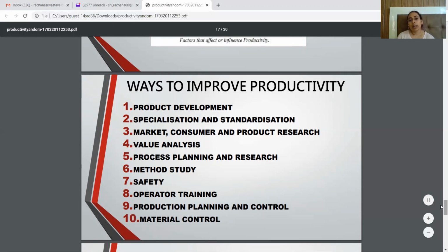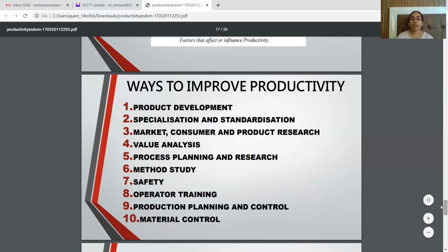Then market, consumer and product research. If you do proper research on the market and on consumers before making your product, you can definitely improve your productivity. And value analysis. An organization can cater a variety of things to the market, so you need to analyze the value of each item which you are offering to the customer. On the basis of value analysis, for the items which have more value, you can produce more, so that you can improve the productivity of your organization.